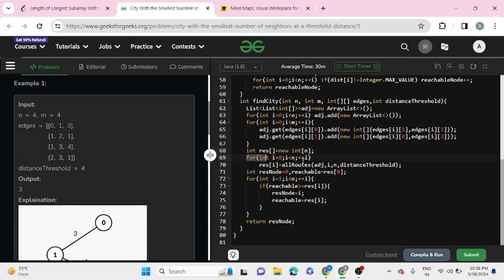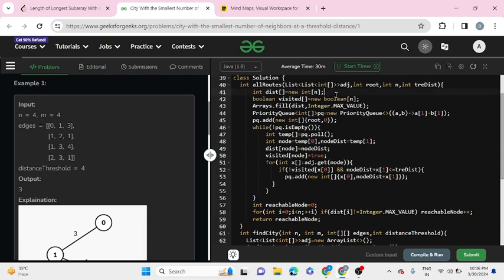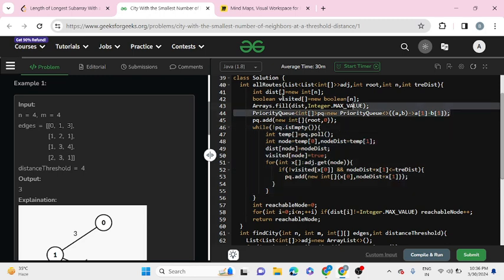And now we will iterate from 1 till n for all the nodes. And this function will implement Dijkstra's algorithm and find the number of reachable nodes from that particular node to all nodes. This while loop is based on our example explanation, and this will be a priority queue. I use a lambda function here, which compares each weight. The lesser the weight, the closer to the top position it will be. This lambda function does that.